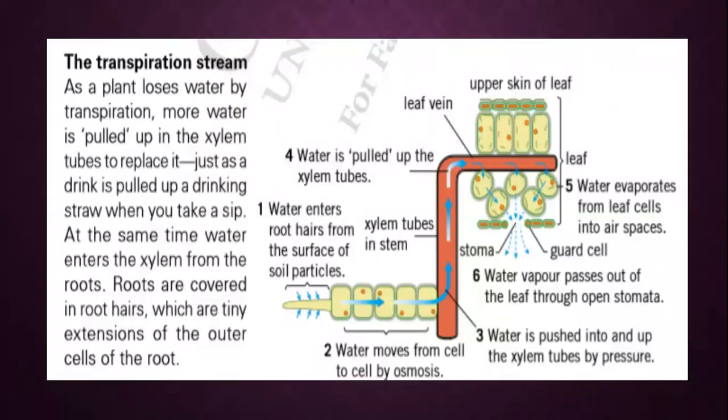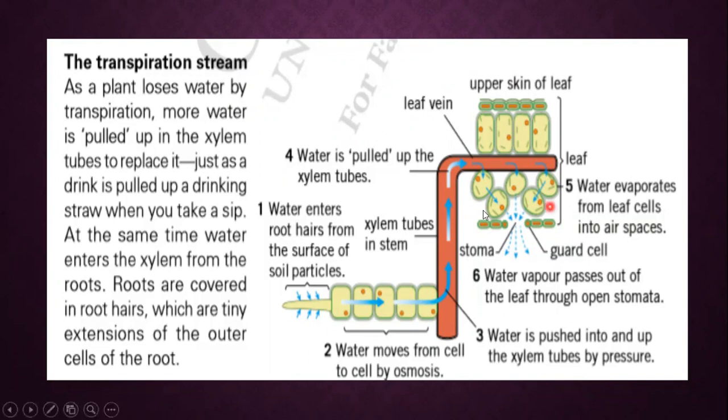So, as a plant loses water by transpiration, more water is pulled up in the xylem tubes to replace it. The important point to note down is that whenever you take a sip from your straw, that sip is a force that will drive more juice from your juice box into the straw. So the same is the case in transpiration.